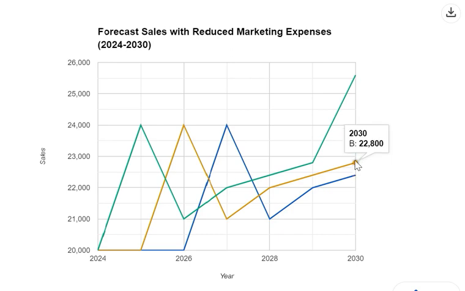The graph shows the forecast sales for products A, B, and C from 2024 to 2030, with a 20% reduction in marketing expenses. Data. Years, 2024 to 2030. Products, A, B, and C. Growth rates. 2024, 20%. 2025, 5%.